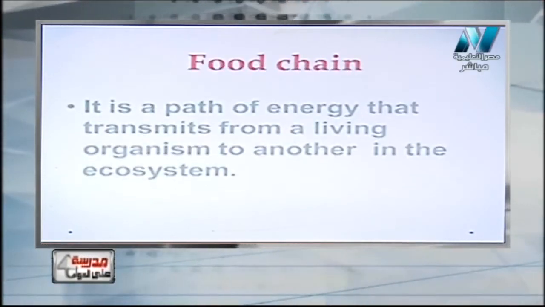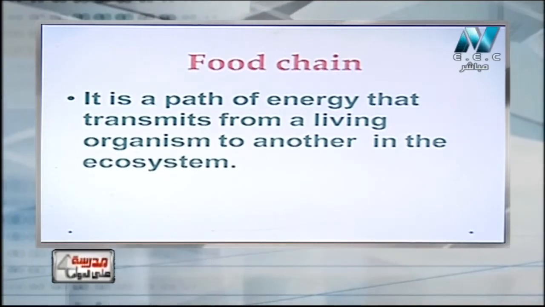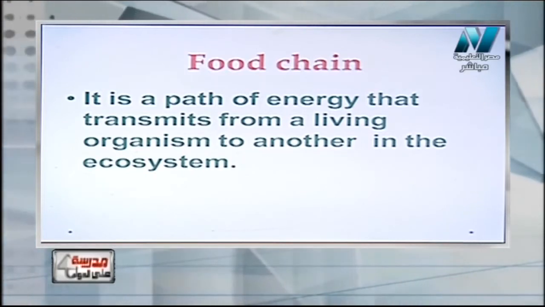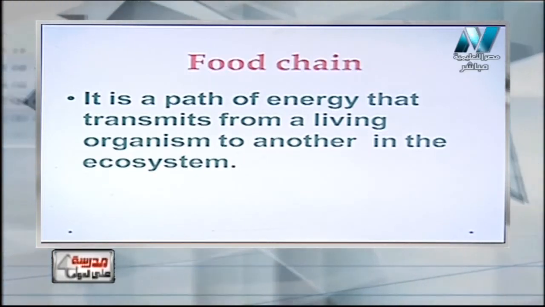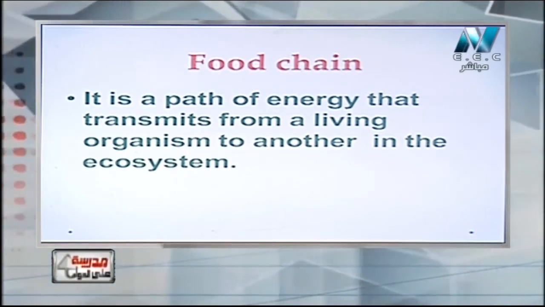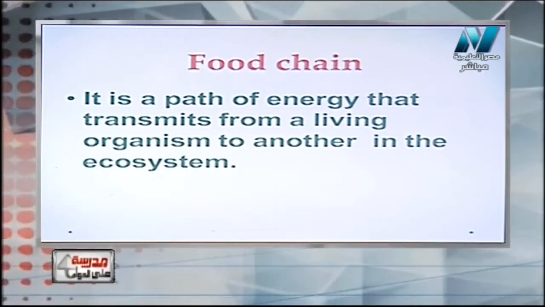Okay, this is the endangered species. Now we are going to have a new definition, which is called the food chain. What is meant by food chain? As we said, the food chain is a path of energy transmitted from one living organism to another in the ecosystem. But again, let's explain it.